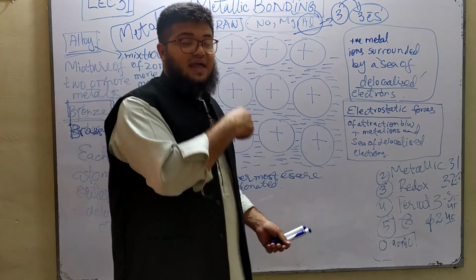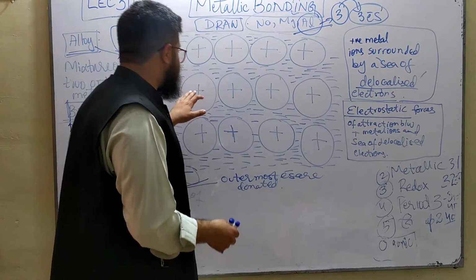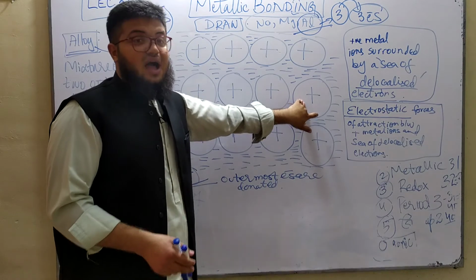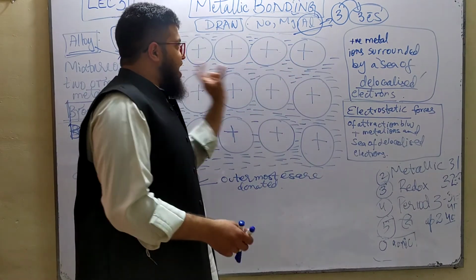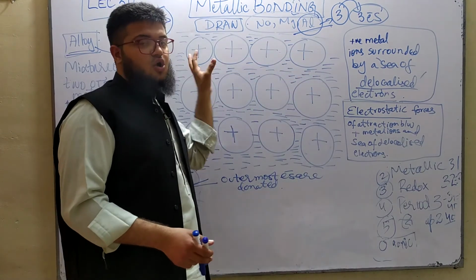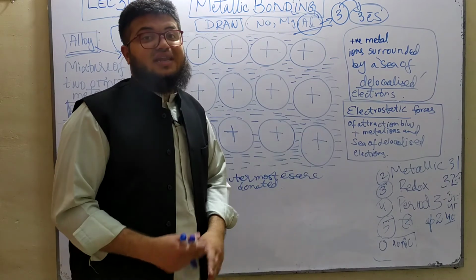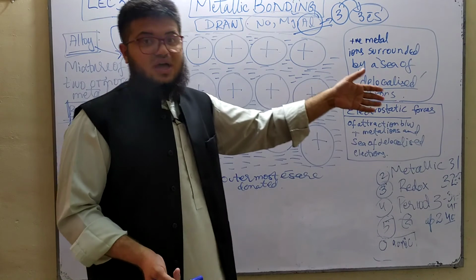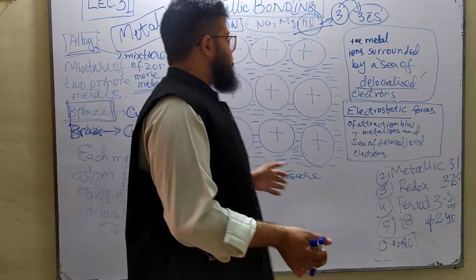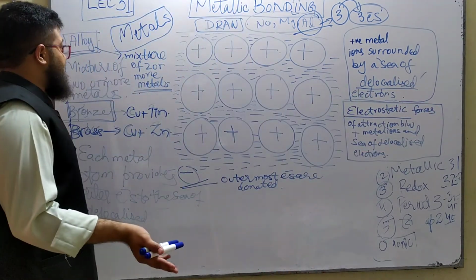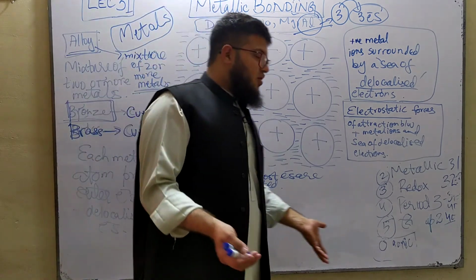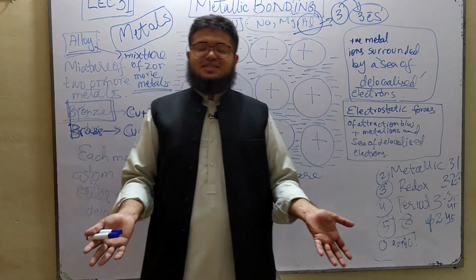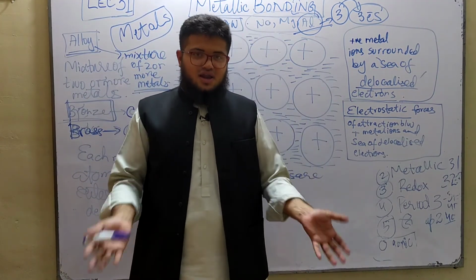And there's a second mechanism of transferring heat as well. These atoms that you can see over here, or the ions of these metals, they can vibrate around their fixed position to transfer the heat as well. Whereas the electrons can also move around from one place to the other to conduct the heat. Okay, so this brings us to the conclusion of metallic bonding, and this officially completes the chemical bonding chapter, alhamdulillah.